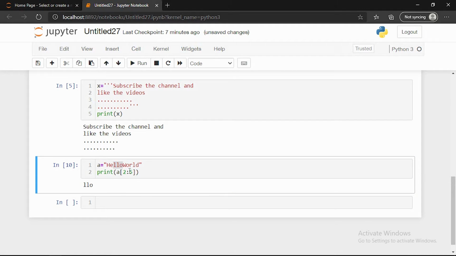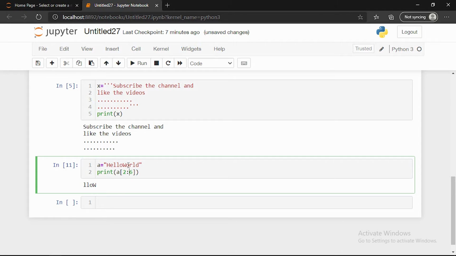If you give 2:6, then what will happen? You can see here there are 4 characters: 2, 3, 4, 5. So remember, the starting number 2 is included, and printing goes up to just before the ending number. Here the ending number is 6 and the starting is 2, so from 2 to 5th it is printed.